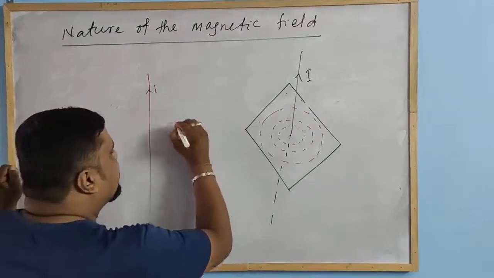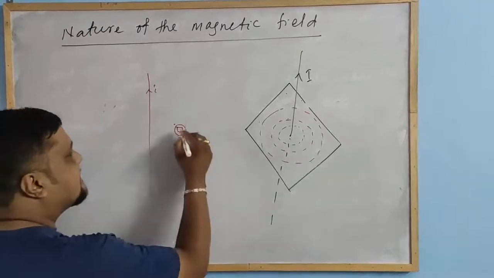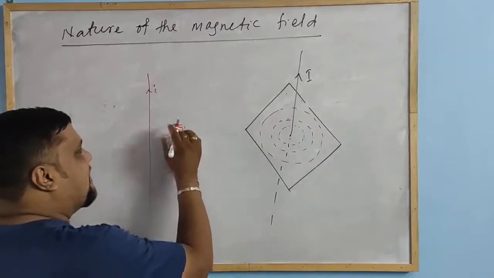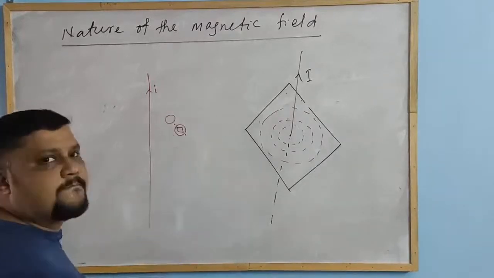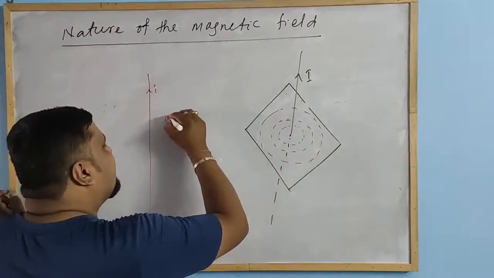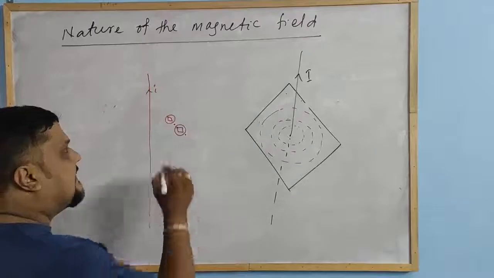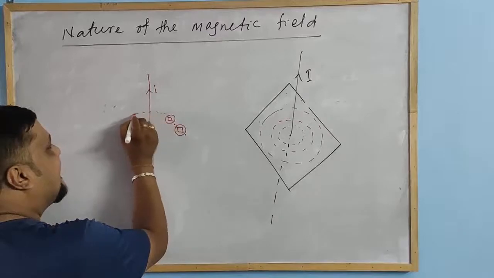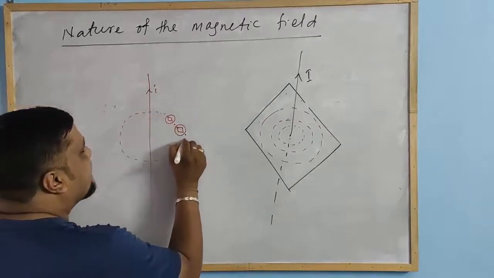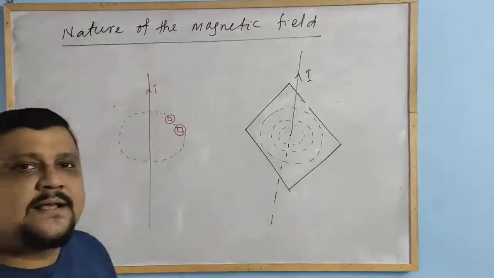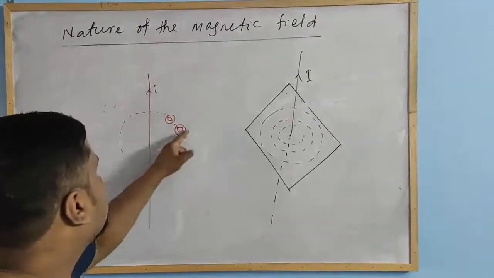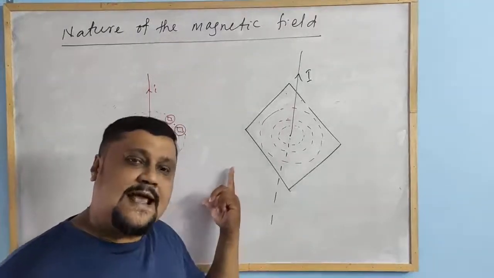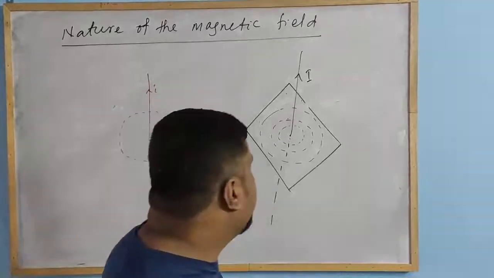In one direction. Now put the points like this. In what direction? Suppose this is the north pole, north and south point. Then you place this compass needle again here. Then again you will find it in a position like this. Then put one point here, then put another point. In that way, the compass needle will again show a circle, and it passes along the circle like this. It is pointed like this and you will get a circle. This is also an experiment you can do in the laboratory, right?